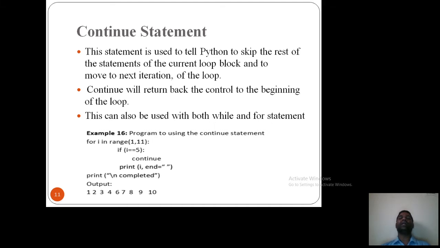Continue statement is used to skip the condition, skip one iteration from the loop, and the rest of the loop will be executed as it is. It moves to the next iteration.